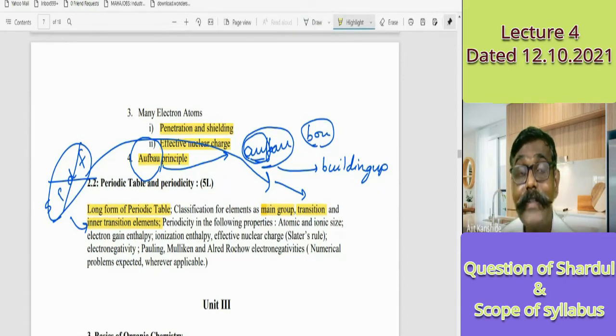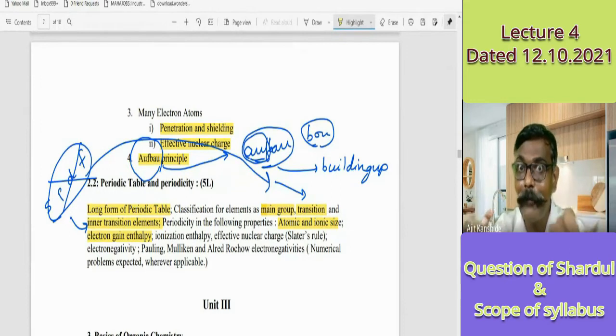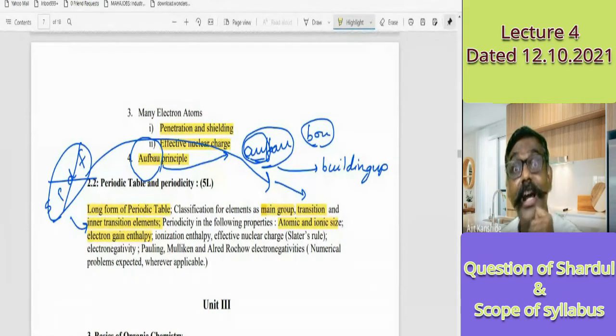Afterwards, periodicity means periodic properties: physical, atomic, and ionic size, and how the sizes of atoms and ions vary. Then electron gain enthalpy. When an electron gets added, there is an enthalpy change, which is thermodynamics. We will discuss in detail what exactly it is. It is called electron affinity in another way, but electron affinity is not a scientific term. Therefore, we say electron gain enthalpy.